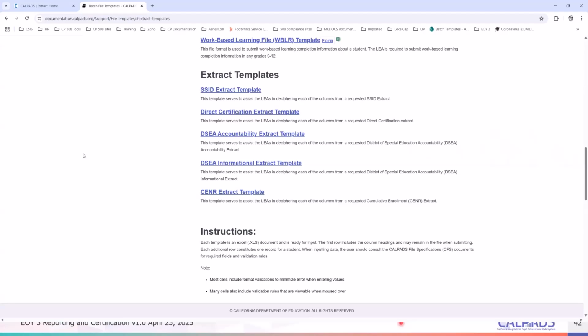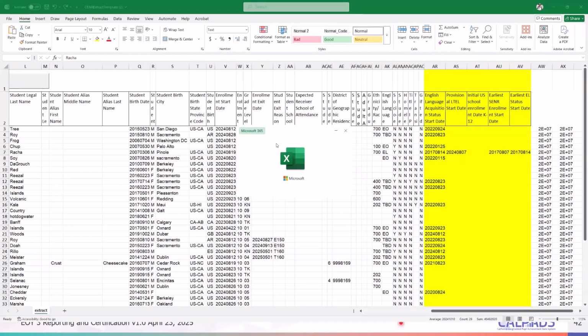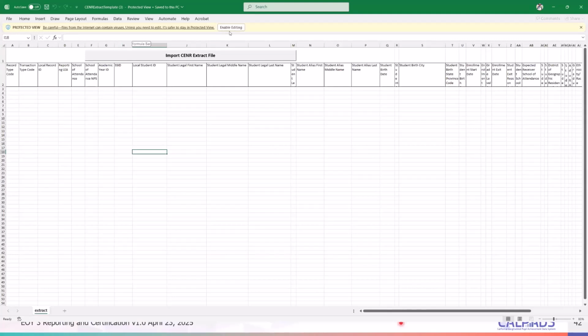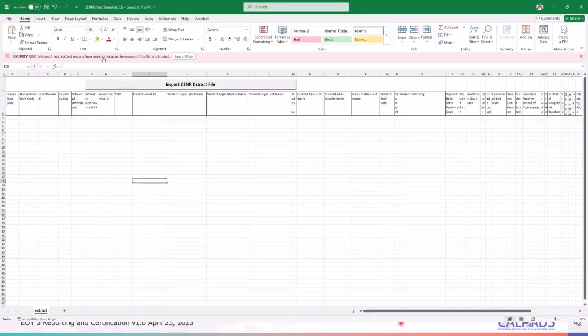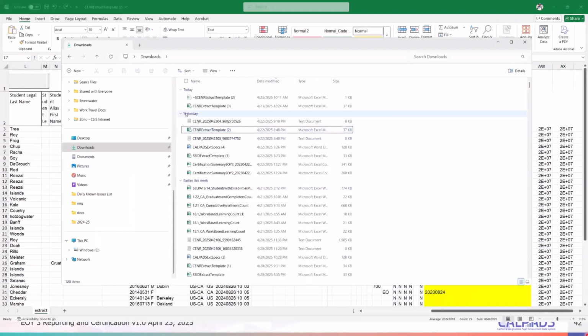Once you download the template, when I use the template, I do have a security issue here like this one, right? So what you do is maybe request your IT person to allow this to be accepted by the system.